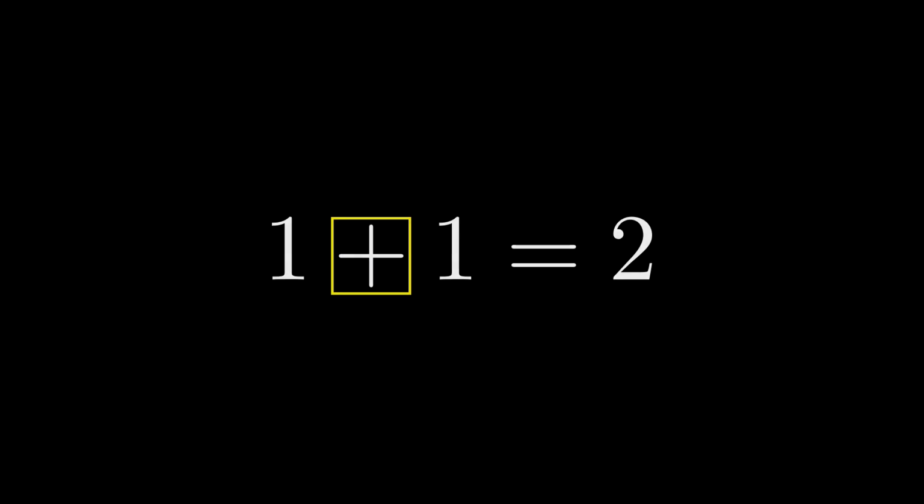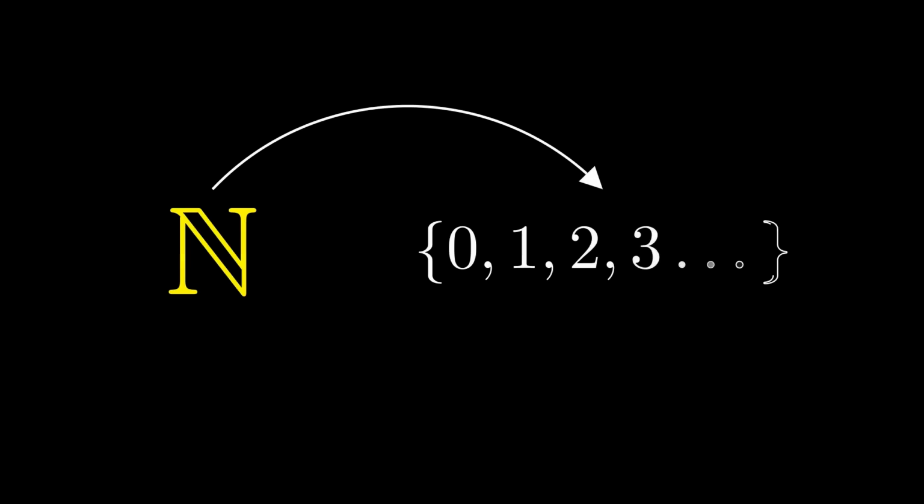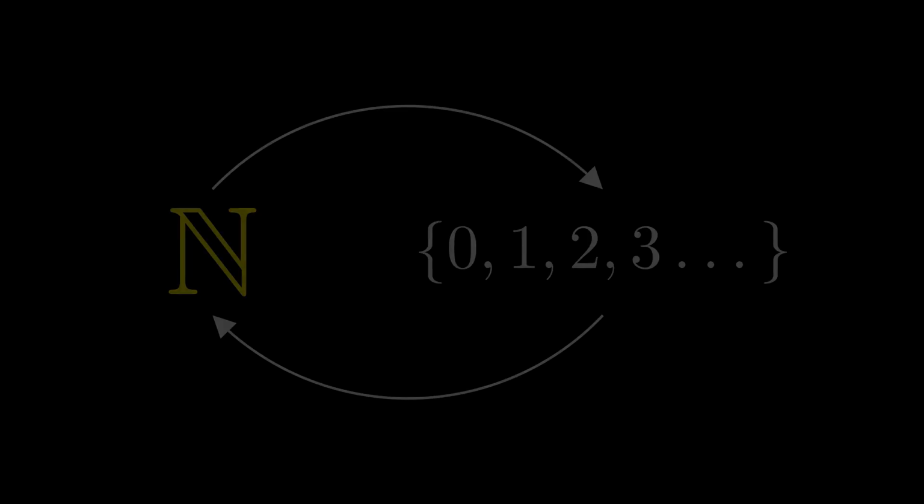A first attempt might be to say that 0, 1, and 2 are elements of the natural numbers, and that the natural numbers are, well, 0, 1, 2, and so on. But this explains nothing. It is a circular definition. How do we break out of this circle? If we could define the natural numbers from scratch, in a precise and rigorous way, the problem would be solved.